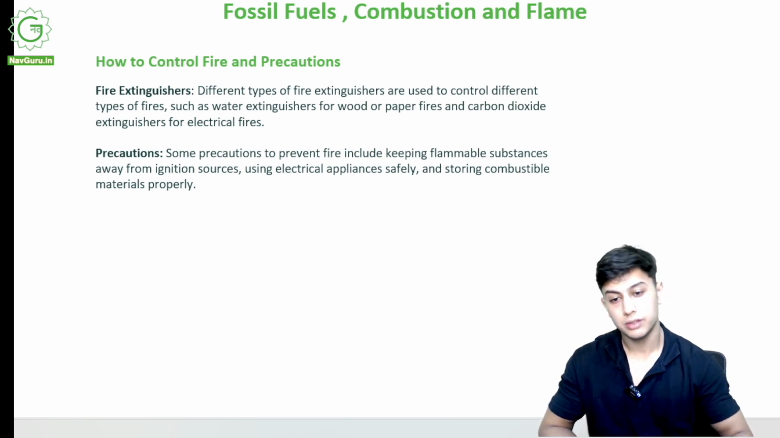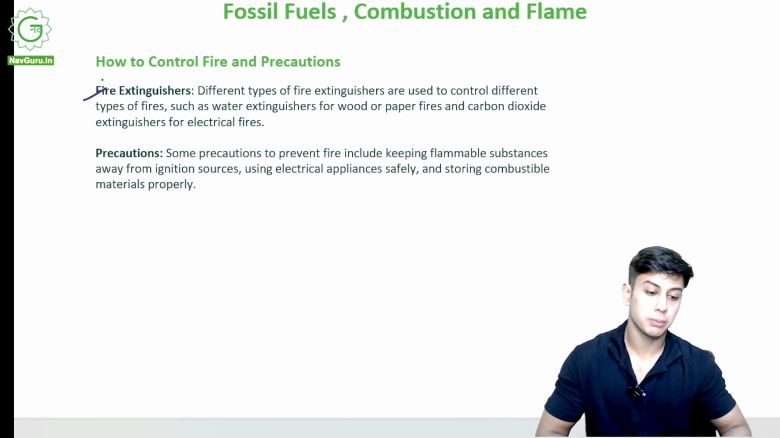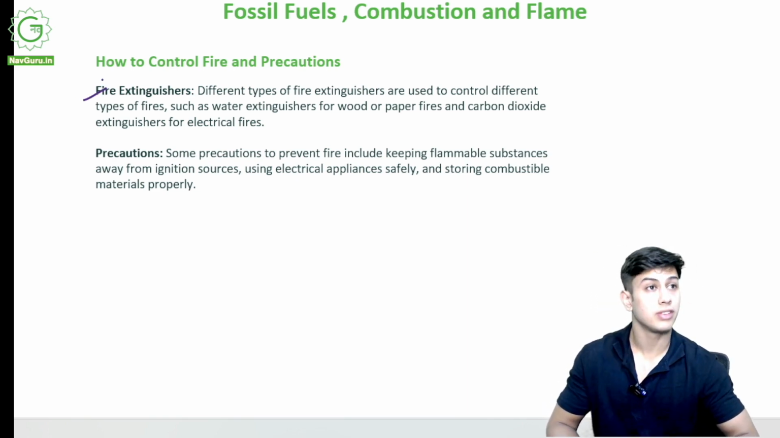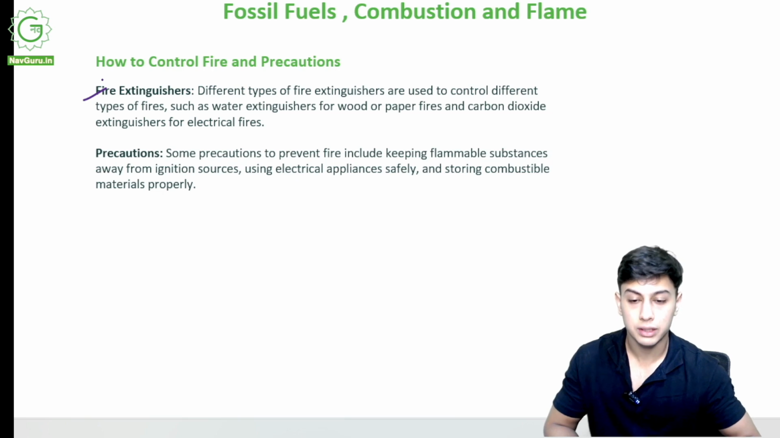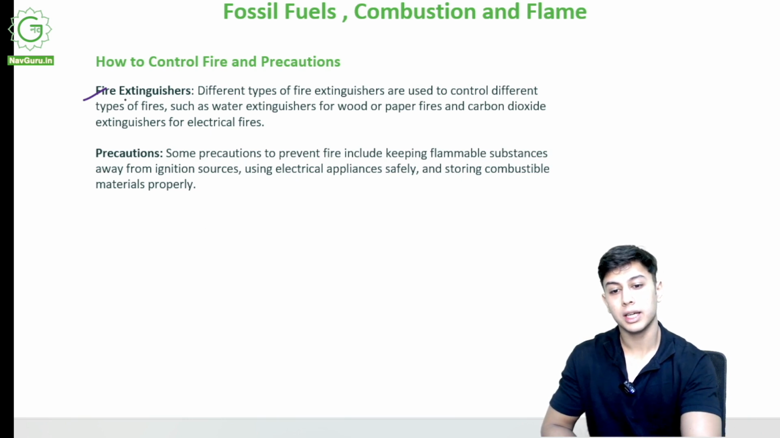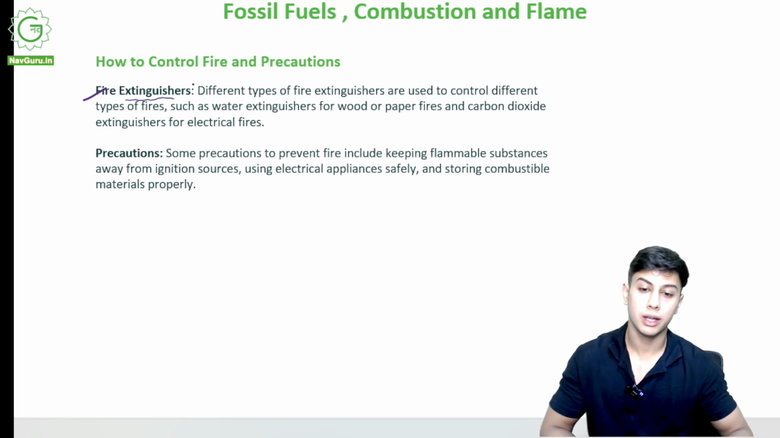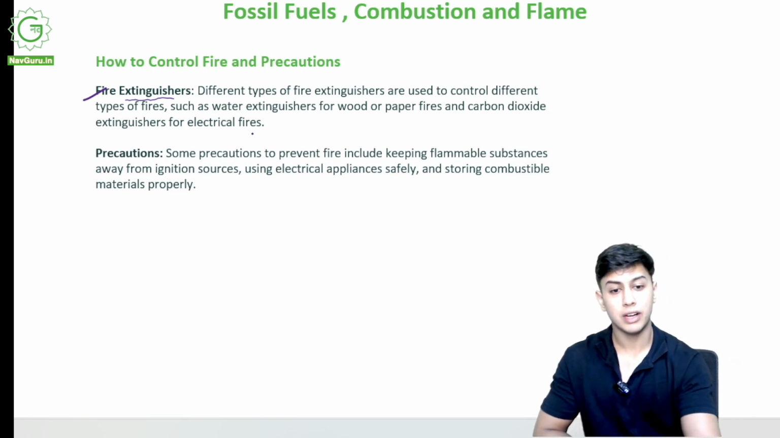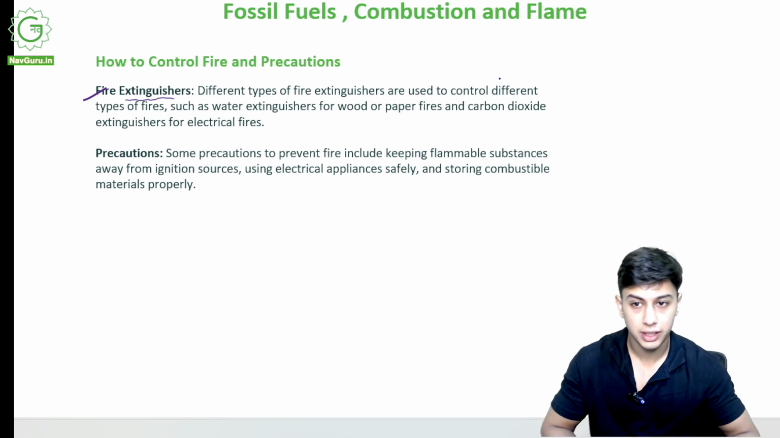First of all, I use fire extinguishers. You can see fire extinguishers are present in many buildings. Fire extinguishing systems are present in buildings and places, so that whenever something catches fire, it will get extinguished by these measures. So what are these measures? Different types of fire extinguishers are used to control different types of fire. Now there are different types of fires as well.